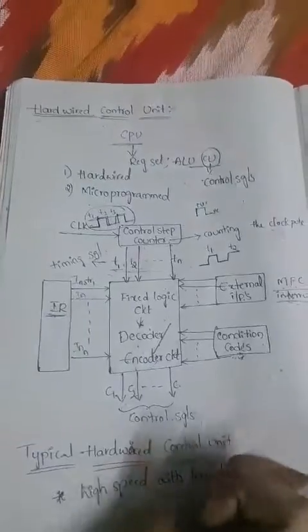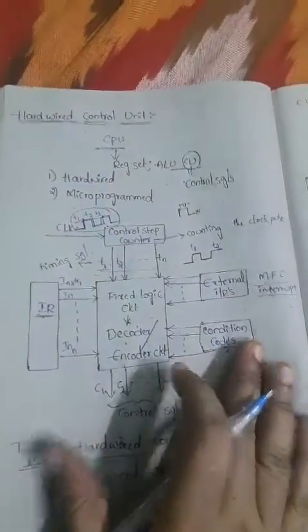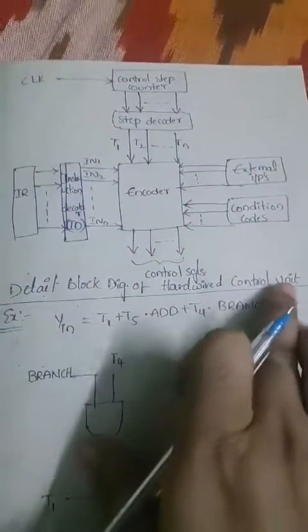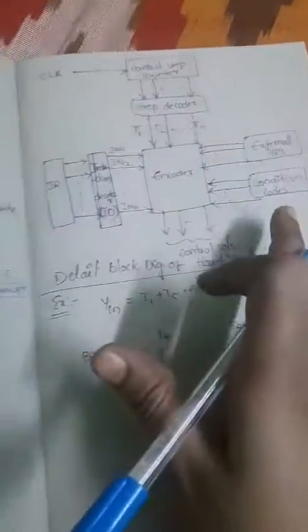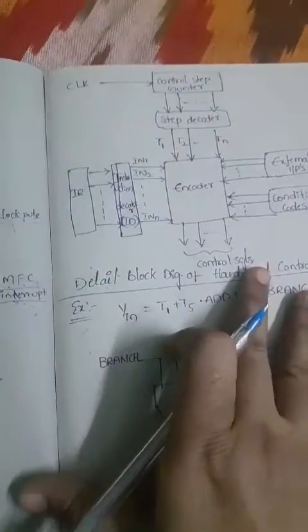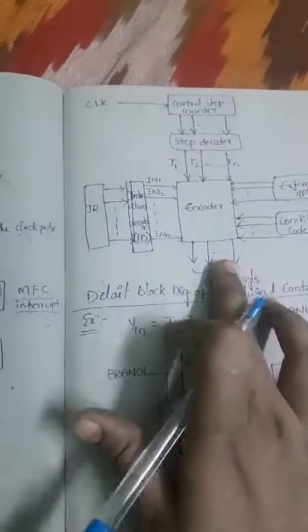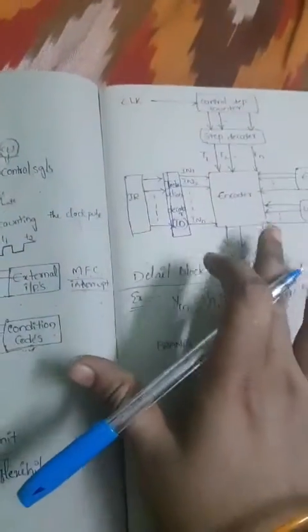Okay, so this is the explanation about the hardwired control unit. Now coming to the next, that is nothing but the detailed block diagram of the hardwired control unit. So we have another diagram of the hardwired control unit. This is the detailed description of the hardwired control unit. Here the only thing is that it is extended.